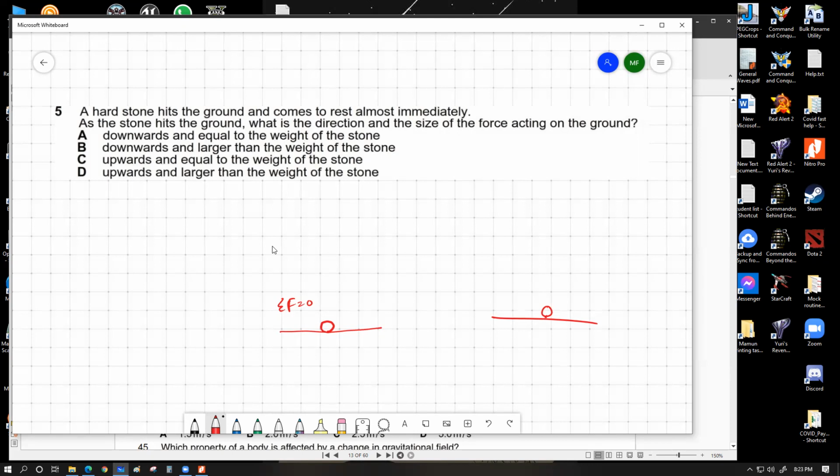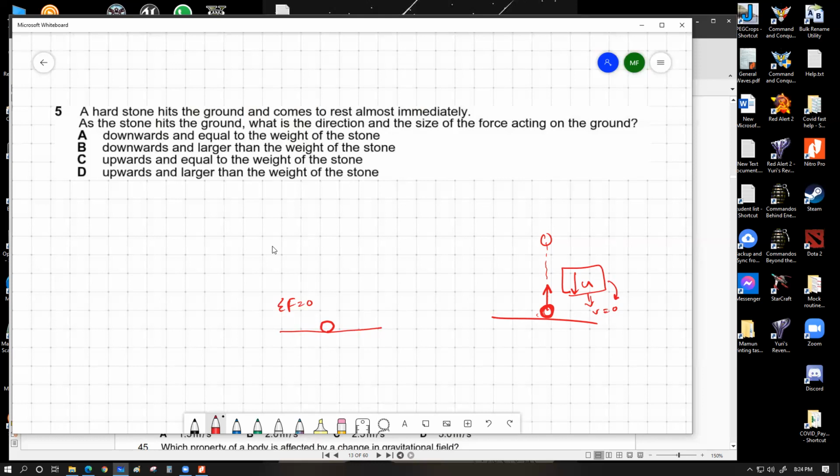But that was not the case in the question. The question actually had the scenario that the stone was coming down from a certain height and it hit the ground and decelerated to 0. So currently the stone is on the ground. It had some downward speed, and ultimately the final speed converted to 0, which means there had to be a significant upward acceleration to bring this downward velocity to 0. Without applying an upward acceleration or deceleration, you cannot bring the downward velocity to become 0.